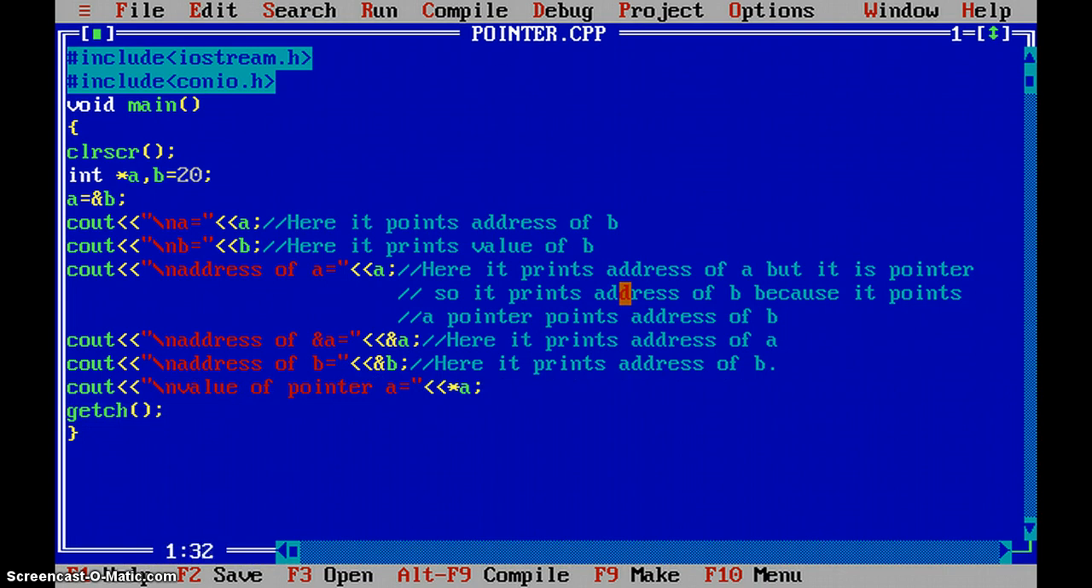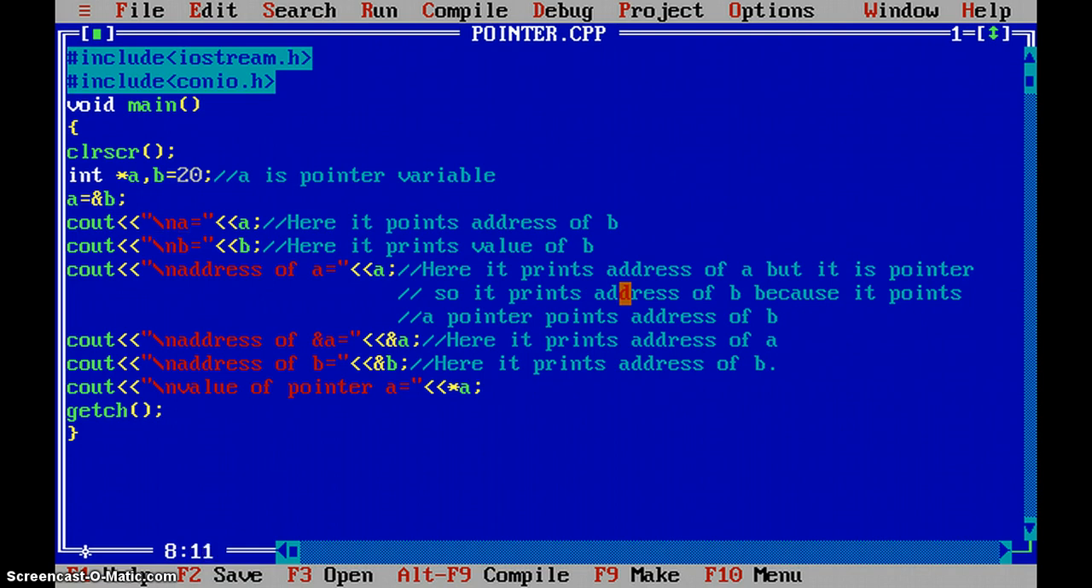Here, asterisk A is a pointer. A is a pointer variable. I tell you that a pointer variable is declared by the asterisk sign. When it is declared, you allocate to it the memory address of another variable. Here A holds the address of B. A is equal to ampersand B tells that A is a pointer which holds the address of B.